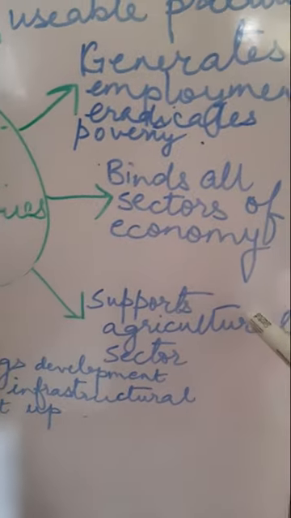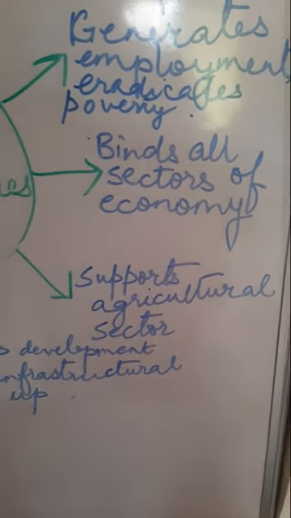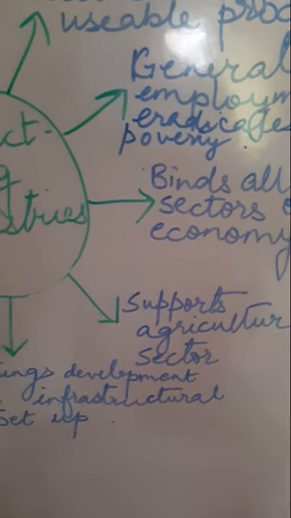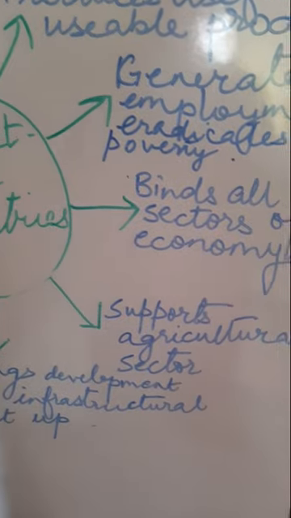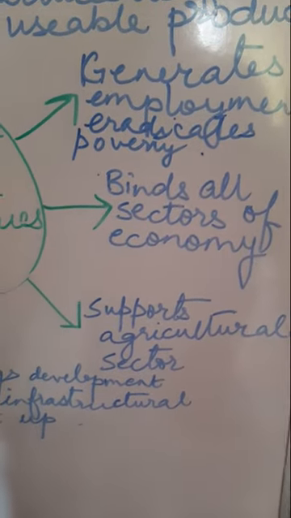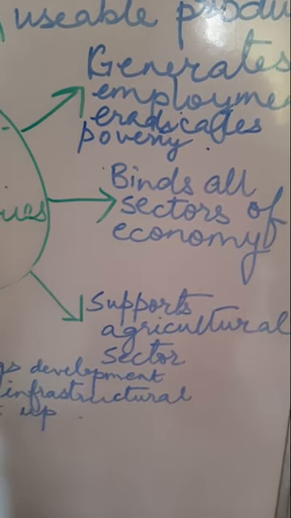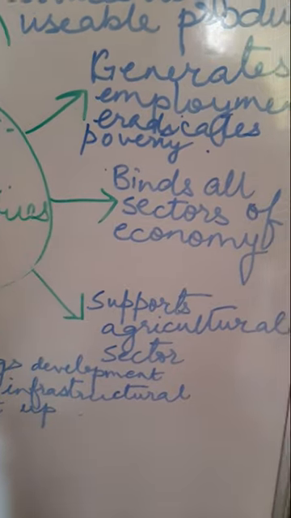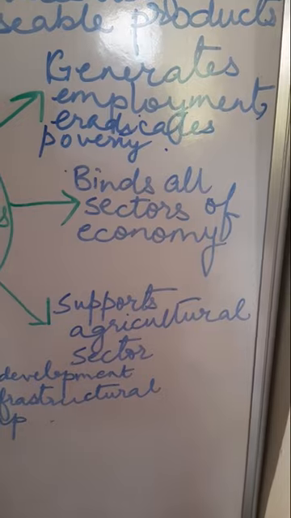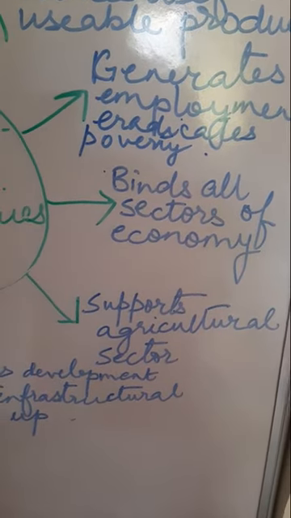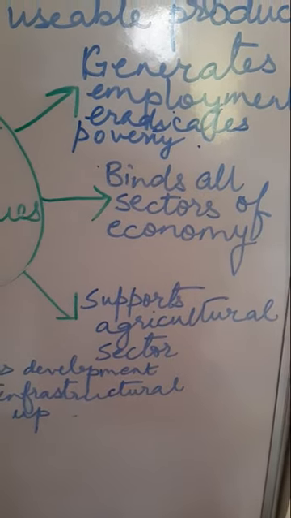Manufacturing industry also supports the agricultural sector. No doubt, children, the primary sector gets a lot of support from the manufacturing industry. Now you might be surprised how this happens. First thing, the industries produce chemicals, fertilizers, pesticides, and these are used by the agricultural sector. The industries also produce different kinds of farm machineries, and they are also used by the agricultural sector.